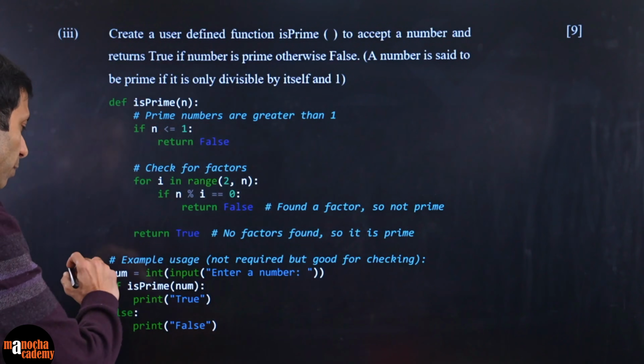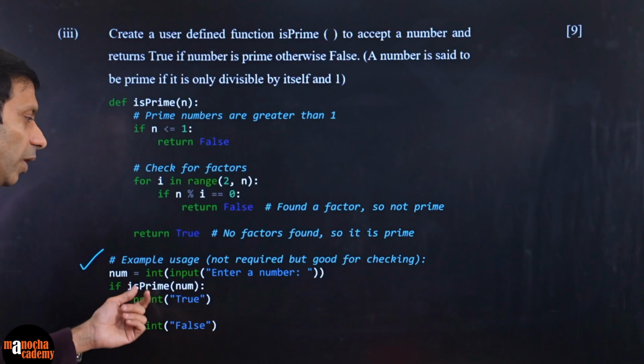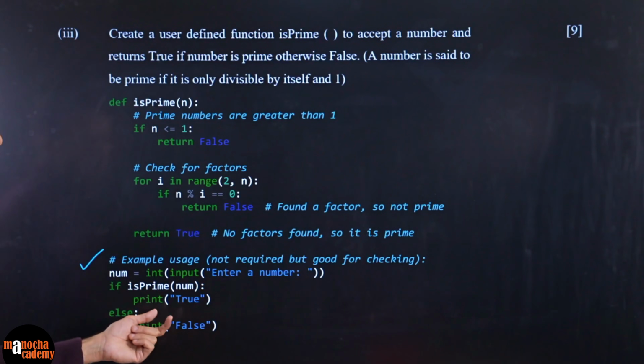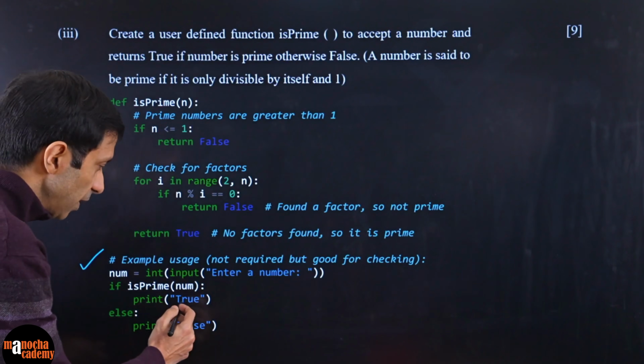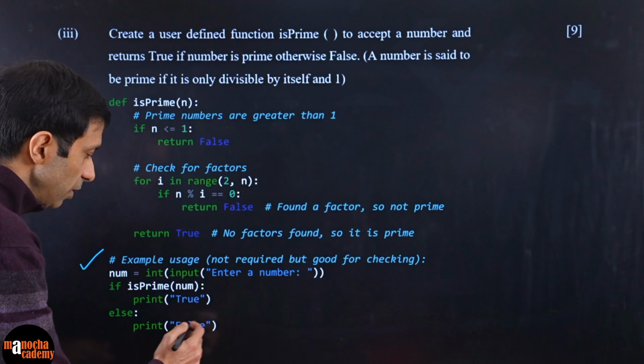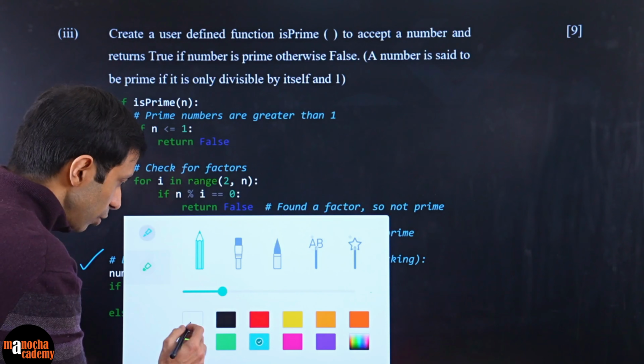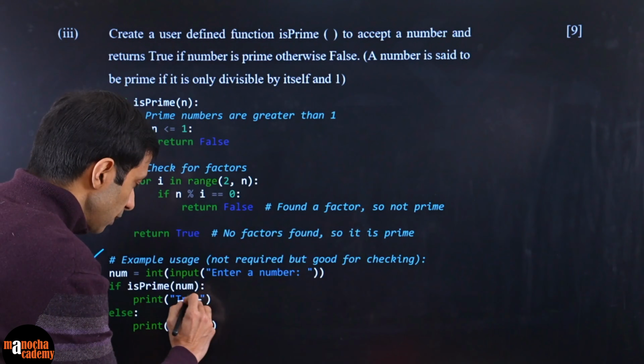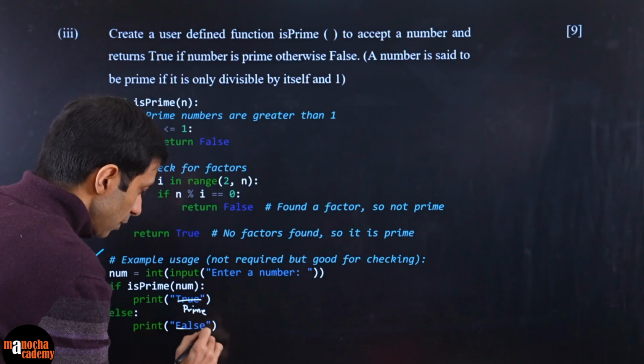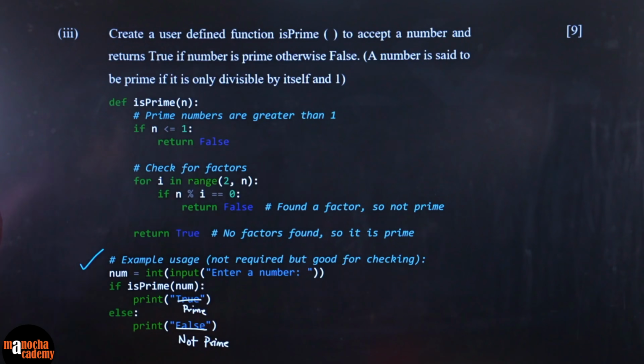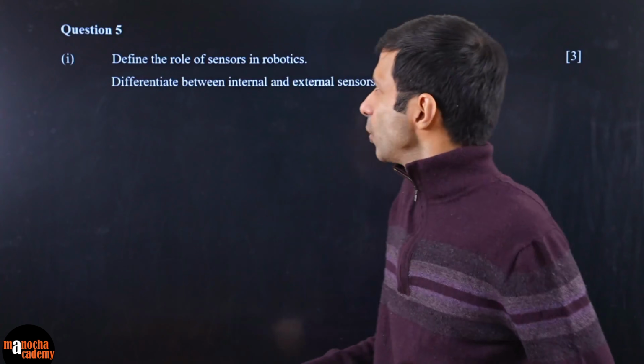And here is an example usage you can give. You input the number, and if it is prime you can print true or false, or a better line could be where you say it is a prime number or it is not a prime number. So here in this code you have prime and not prime. Make sense? Okay, here's the next question.